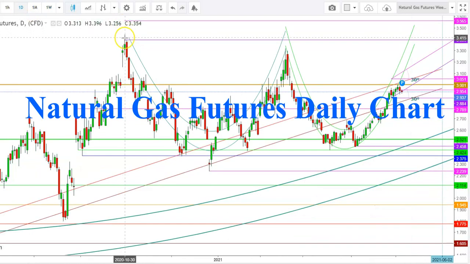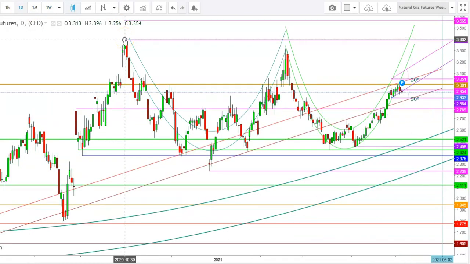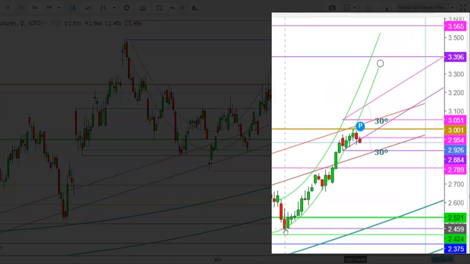So in a daily time frame, here you can see how the natural gas futures have successfully formed a double bottom at the levels of $2.4, and the second bottom is on the way, where the natural gas futures once again found a strong support at the levels of $2.521. So here you can see that after testing a low at the levels of